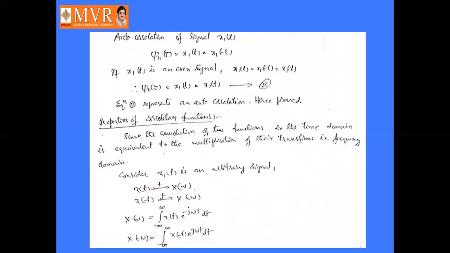Right? So in both cases, autocorrelation as well as cross correlation, it is the same concept. That is, if one of the functions is an even function, then correlation and convolution both are identical in the case of autocorrelation as well as cross correlation. Okay, so next, coming to the properties of correlation function.